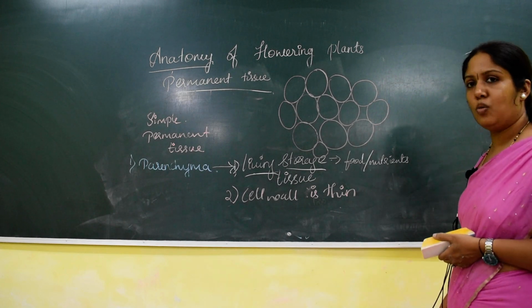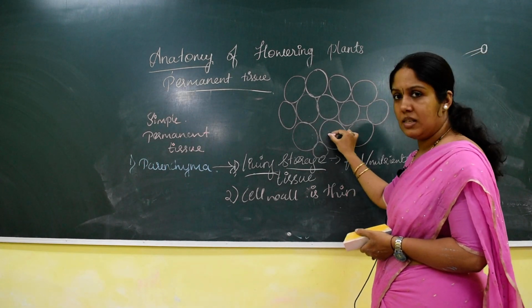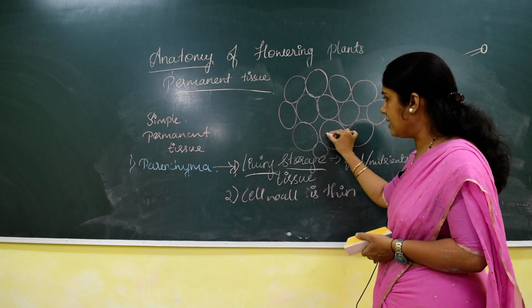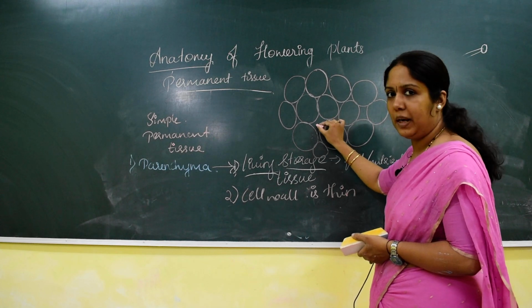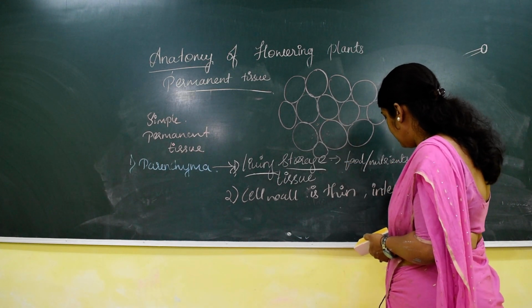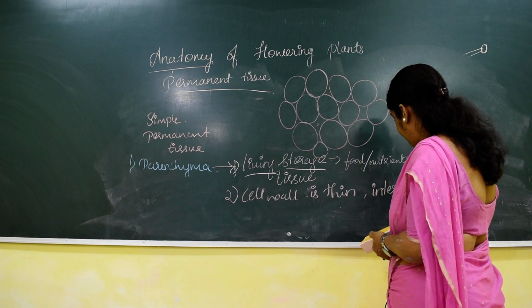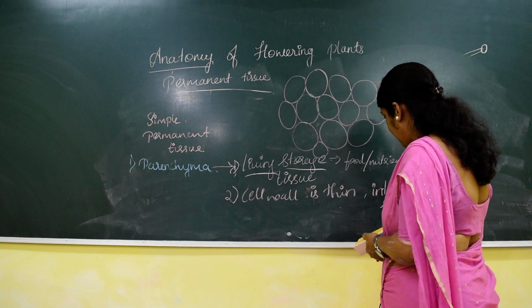So it is a thin walled cell, and very important, in between the cells we can see a space. That space is called the intercellular space.